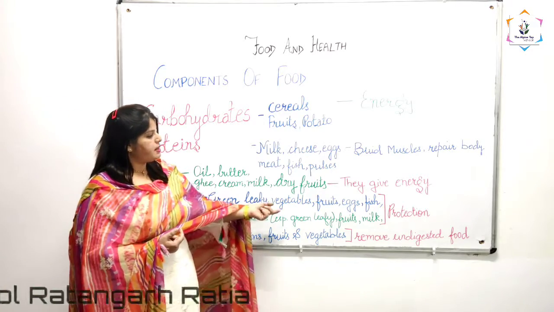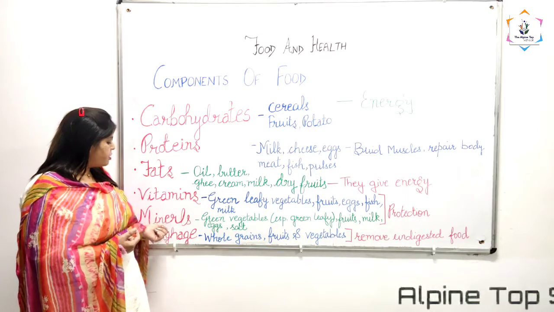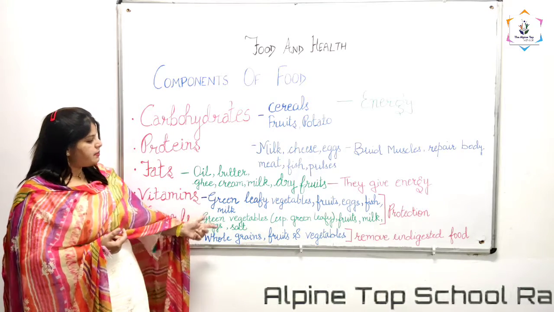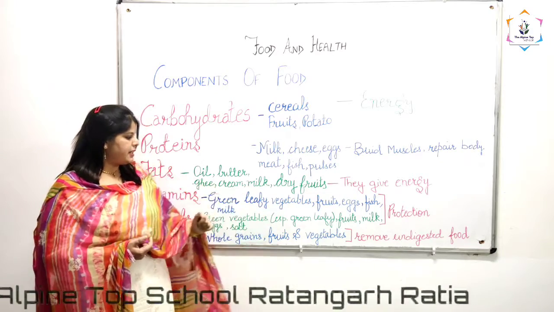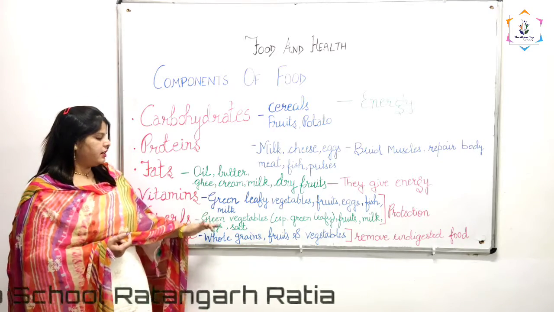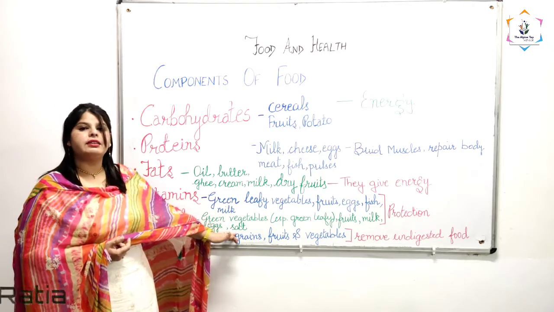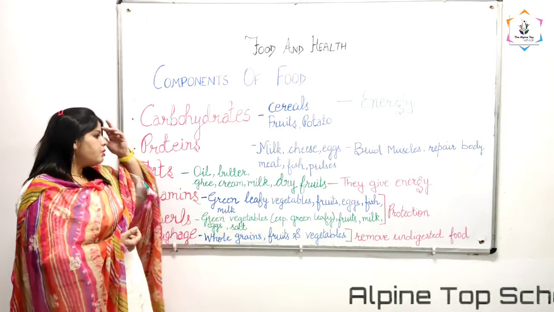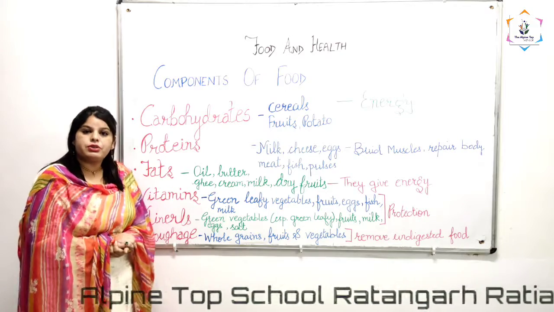Green leafy vegetables, fruits, eggs, fish, milk. And what are the sources of minerals? Green vegetables, especially green leafy vegetables, fruits, milk, eggs, same as the vitamins, but an extra one is salt. Their main function is to give protection to your body.